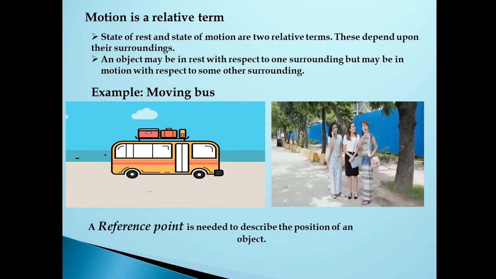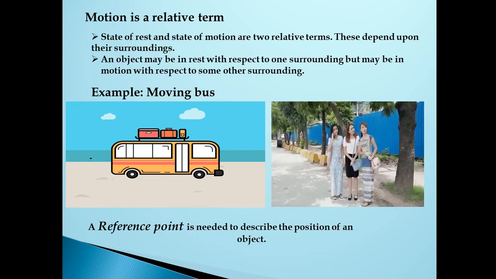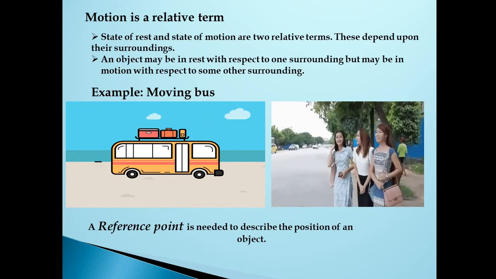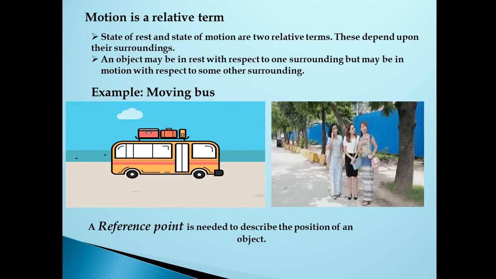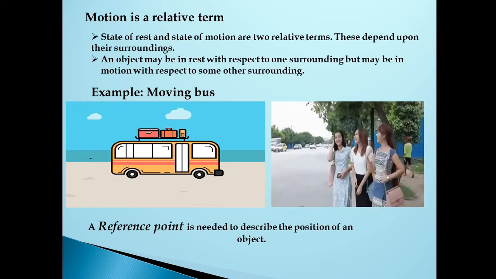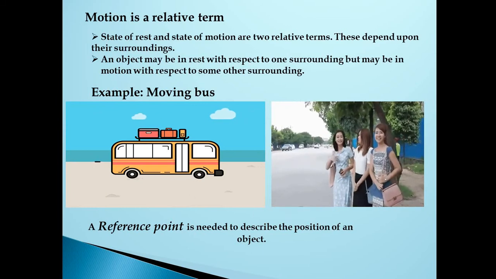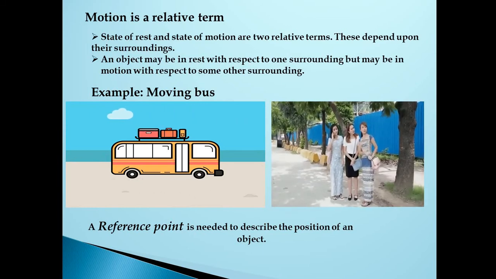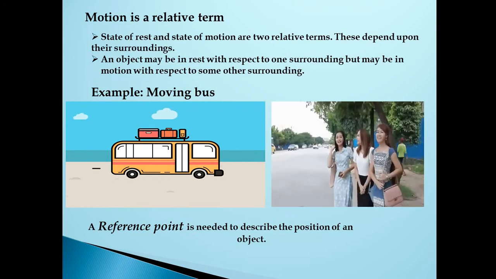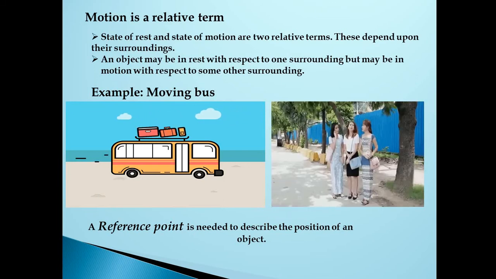Here we can understand from the perspective of the surroundings that we can take it as a reference point. A reference point is needed to describe the position of an object. The people waiting for the bus, from their reference point, see the passengers inside the bus moving. We need the reference point to describe whether the object is in motion or in rest.